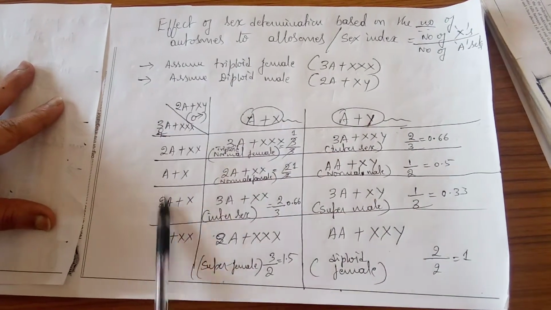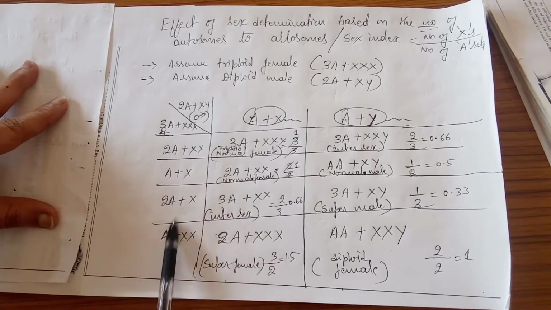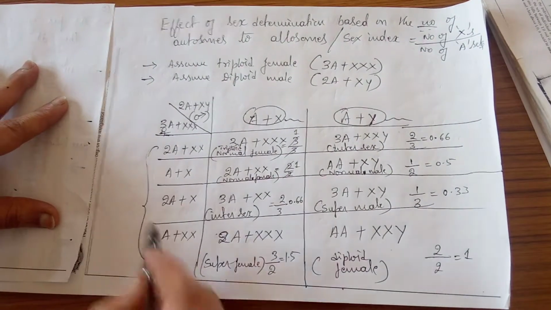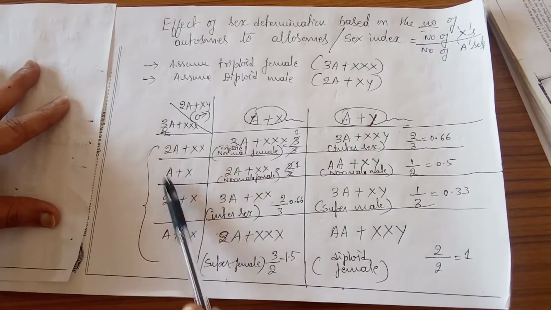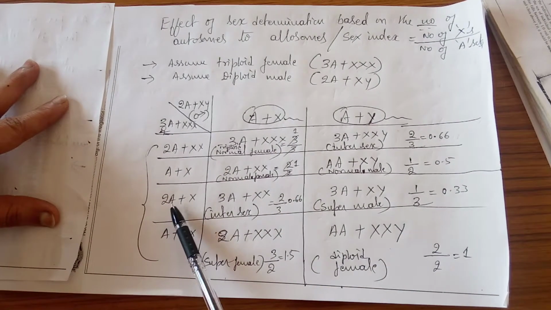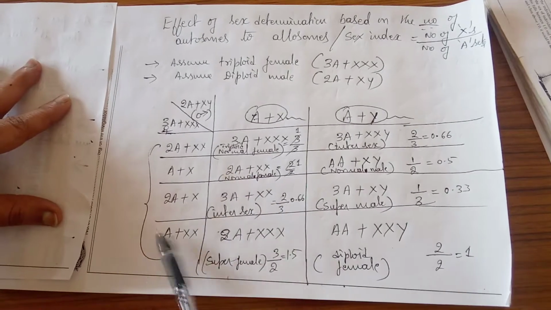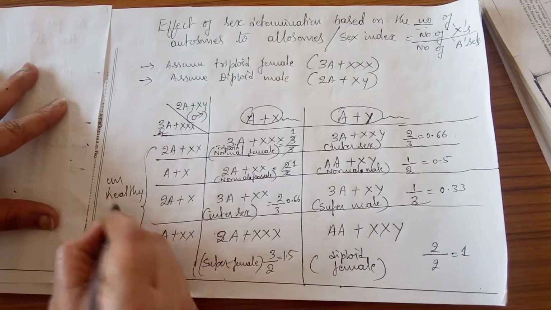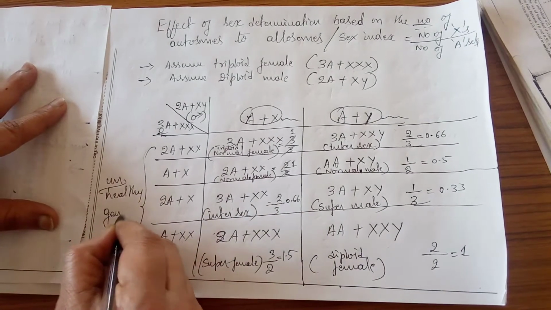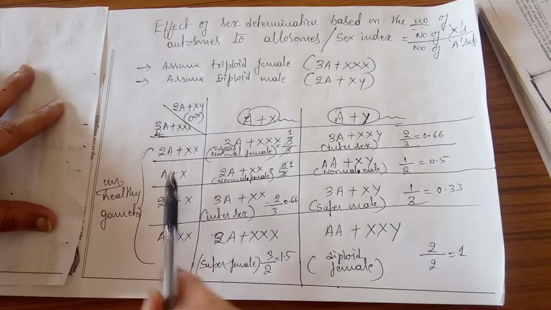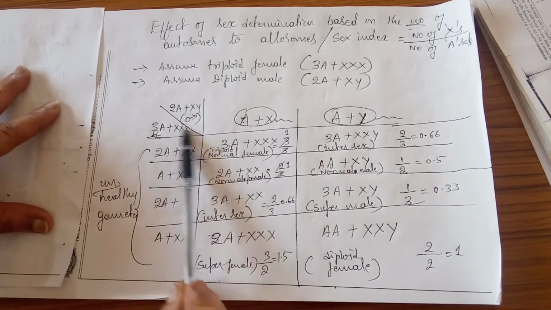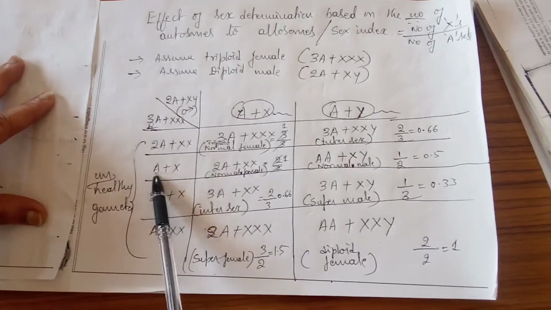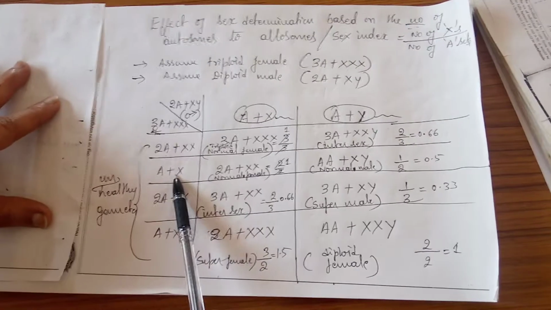Whereas this triploid female will produce unhealthy gametes. Next time when it produces gametes, they will again be unhealthy gametes. So you can make it out, this triploid female will sometimes produce 2A plus 2X, and sometimes it will produce A plus X. They are not healthy gametes, they are unhealthy gametes.